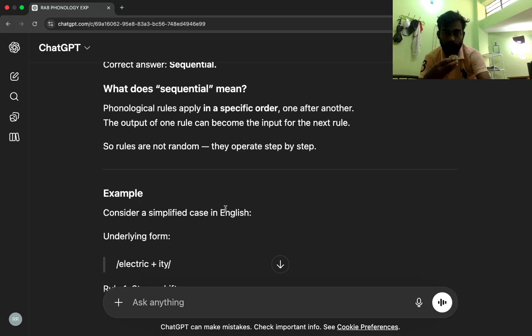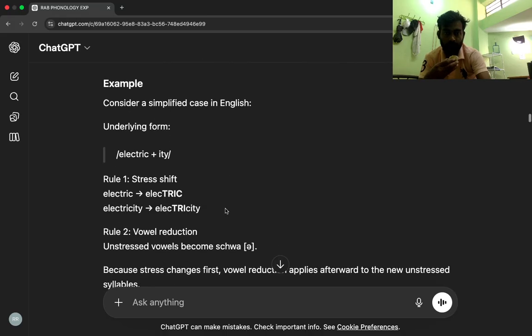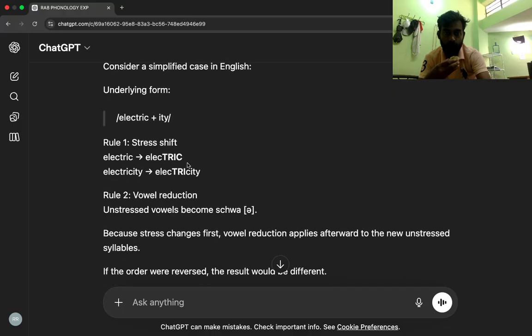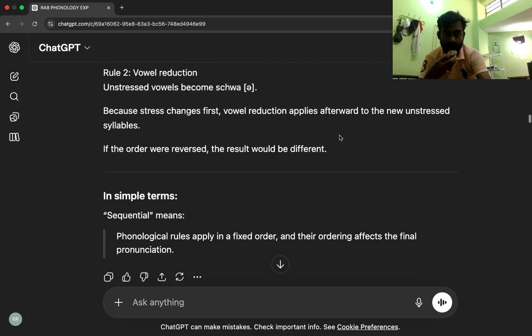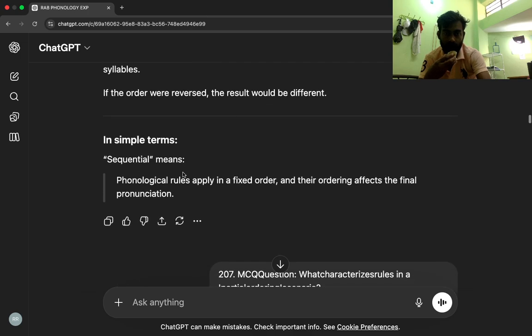Example, consider a simplified case in English. Underlying form, electric plus ity, rule 1, stress shift, electric, electricity. Rule 2, vowel reduction. Unstressed vowels become schwa. Because stress changes first, vowel reduction applies afterward to the new unstressed syllables. If the order were reversed, the result would be different. In simple terms, sequential means phonological rules apply in a fixed order, and their ordering affects the final pronunciation.